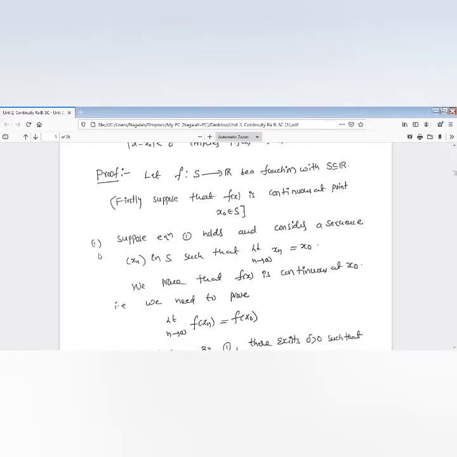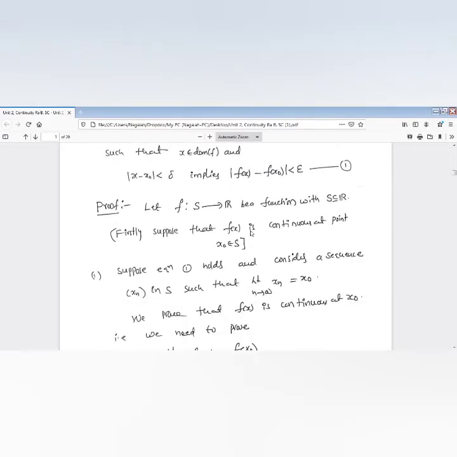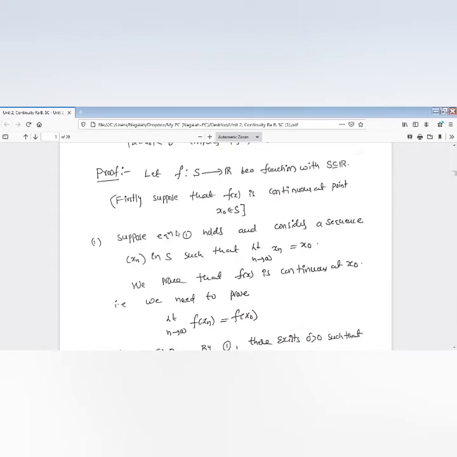Firstly, suppose that the function f satisfies equation 1. I'm assuming as condition 1 that equation 1 holds. Now we are going to prove that the function f is continuous at a certain point x naught. So we assume f satisfies equation 1, and also consider xn a sequence in S such that, by our definition, xn converging to x naught, the function f of xn converges to f of x naught, we are going to prove.